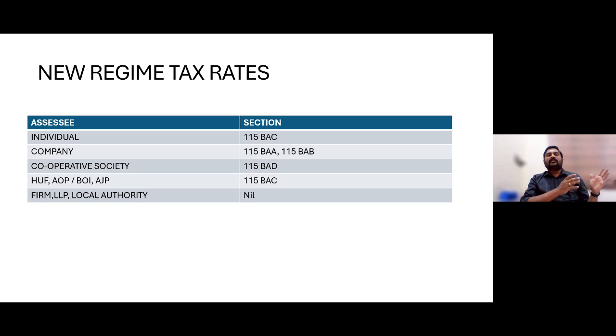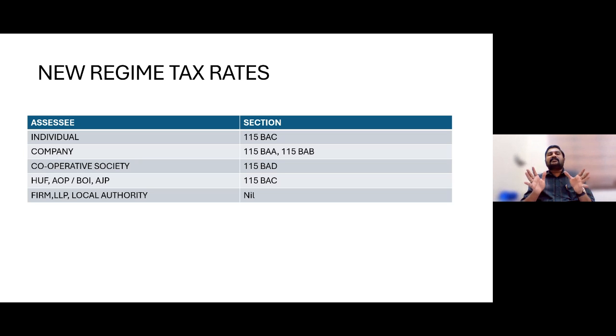Then I was mentioning Hindu undivided family, AOP, BOI, and AJP. They also have two tax regimes, the old regime as well as the new regime. The old regime is 0 to 2.5, 2.5 to 5, 5 to 10, and 10 and above, the same as for non-senior citizen individual assessees. The same slab rate is applicable for HUF, AOP, BOI, and AJP if they go for the old regime. But if they go for the new tax regime, the 0 to 3, 3 to 6 slabs I was mentioning would also be available to this category of persons, provided they sacrifice those exemptions and deductions.